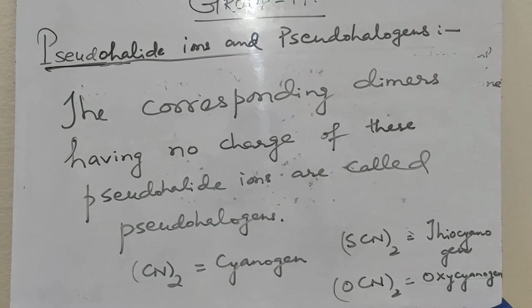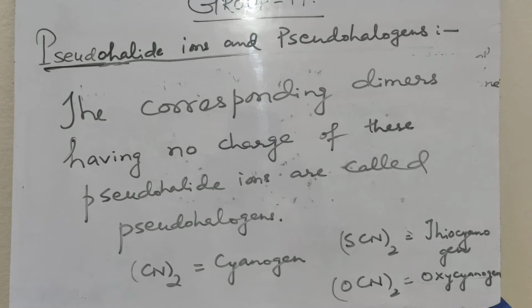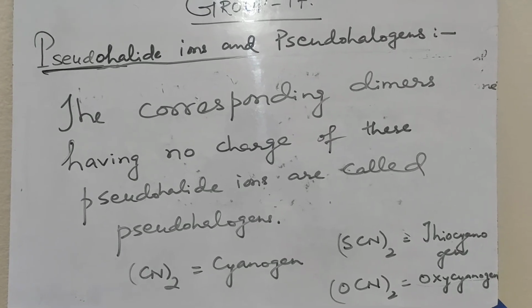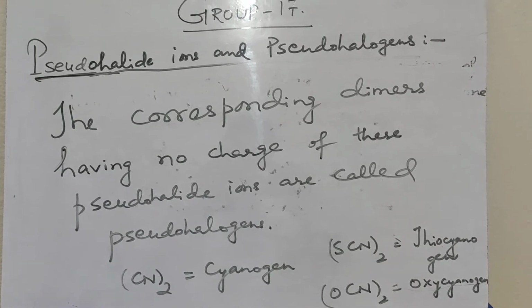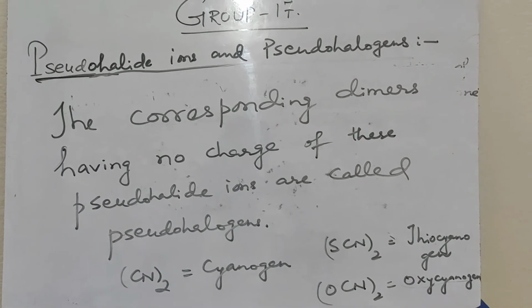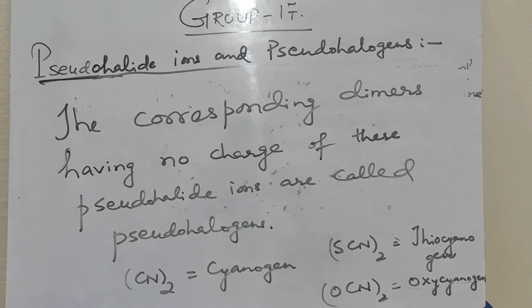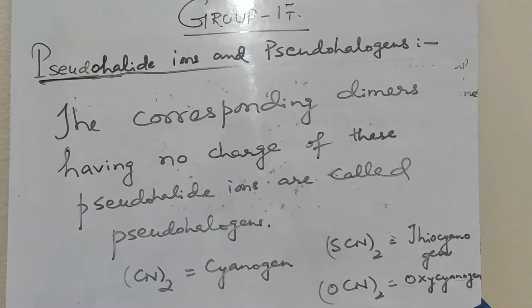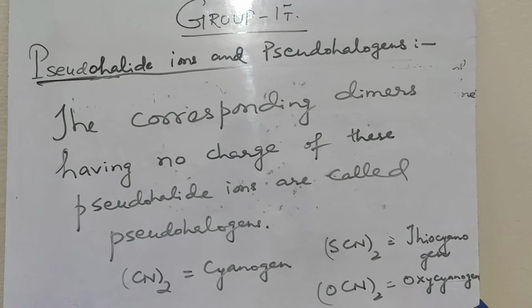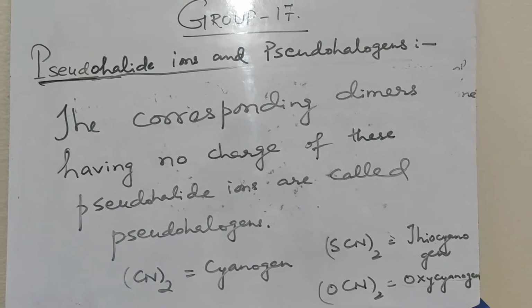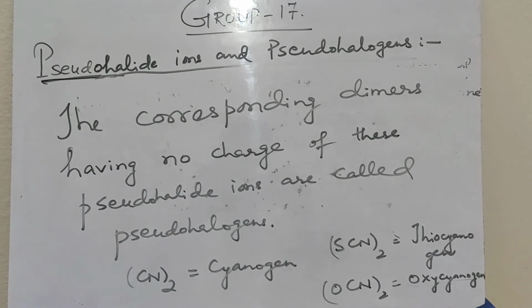So if we have CN minus as a pseudo-halide ion, if we take (CN)2, that is the dimer of cyanide, we call it cyanogen. So cyanogen is a pseudo-halogen. (SCN)2, thiocyanogen, is another example of a pseudo-halogen. (OCN)2, oxycyanogen. These are all examples of pseudo-halogens. They are the dimers of pseudo-halide ions.